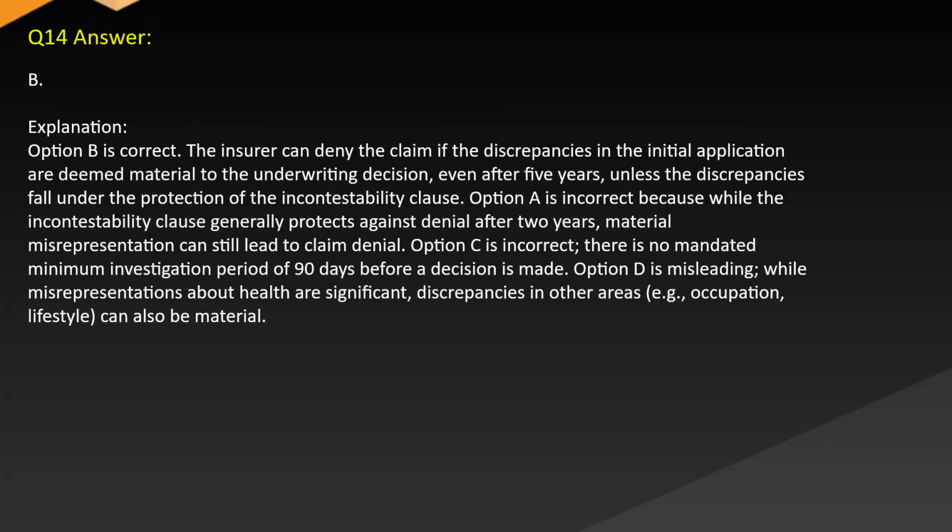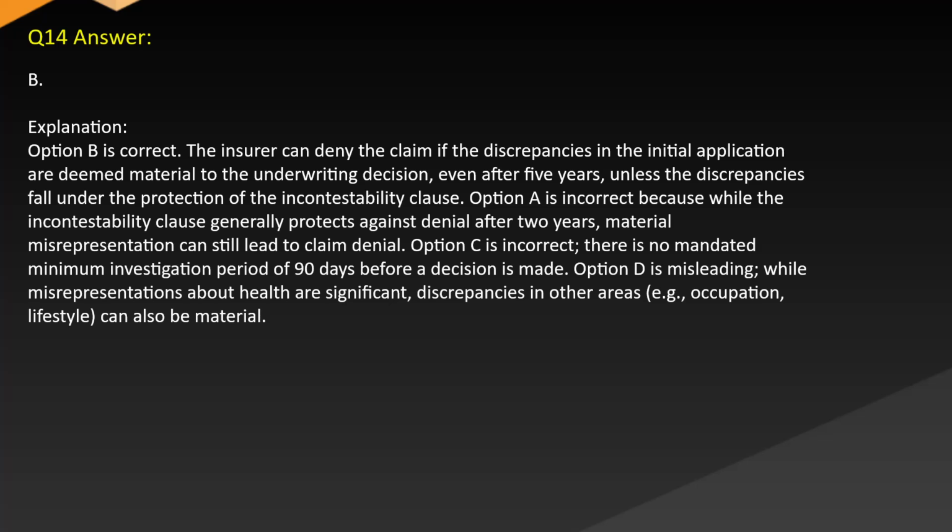Answer B. Explanation. Option B is correct. The insurer can deny the claim if the discrepancies in the initial application are deemed material to the underwriting decision, even after 5 years, unless the discrepancies fall under the protection of the incontestability clause. Option A is incorrect because while the incontestability clause generally protects against denial after 2 years, material misrepresentation can still lead to claim denial.